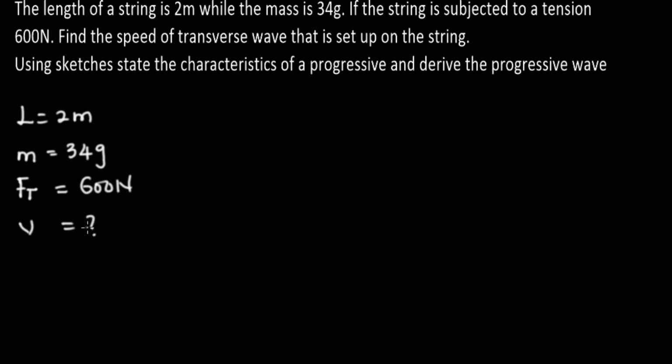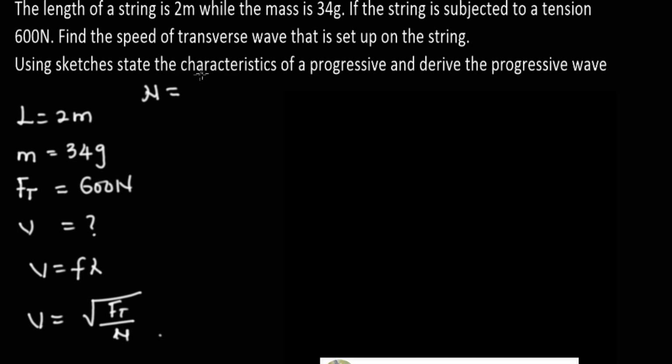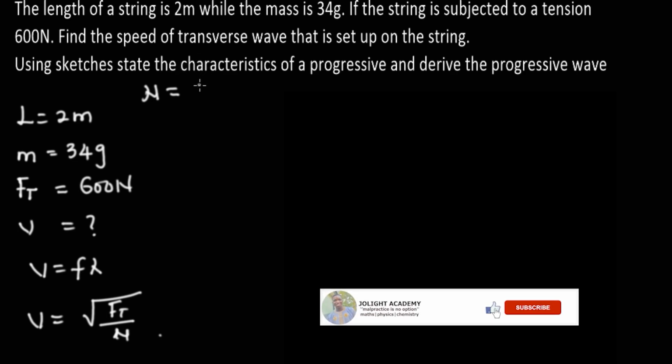Find the speed of the transverse wave, which is the velocity that is set up on the string. Now, there are two formulas behind this. Speed is given as frequency times lambda, and speed is also given as the square root of the tensional force over mu. Mu is given as mass over length.